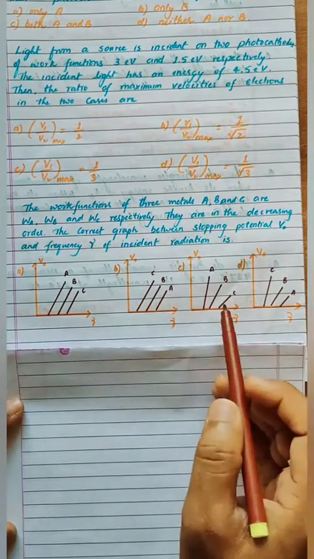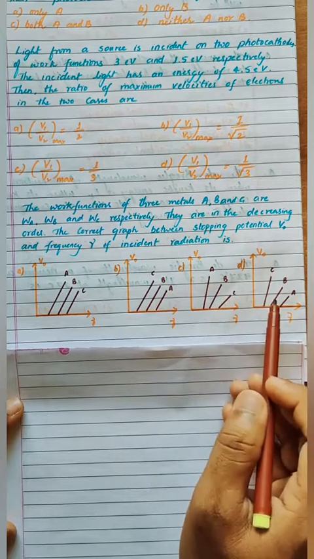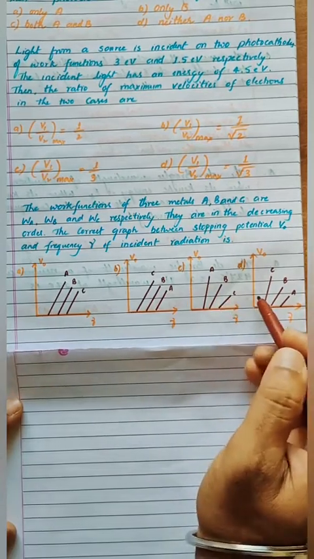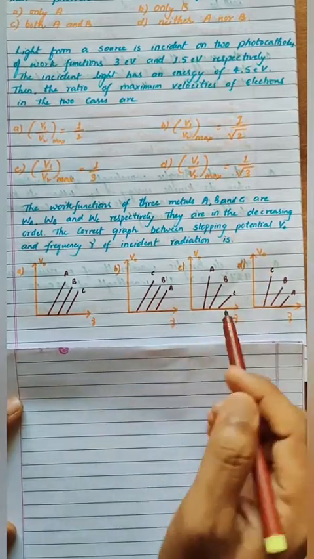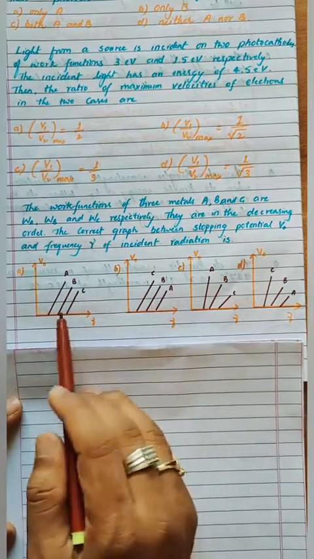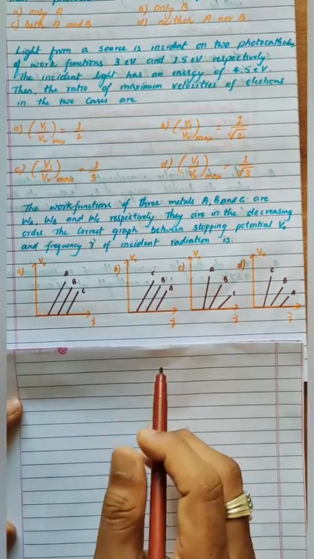But in option D and C, it is bending, these are not parallel to each other. So option C and option D are anyway not possible.